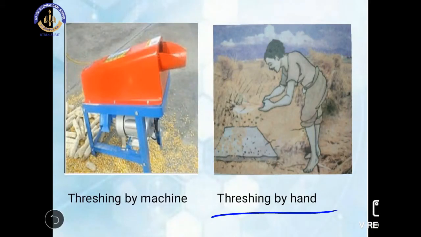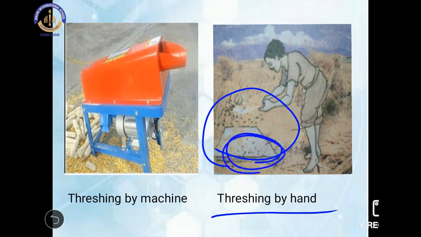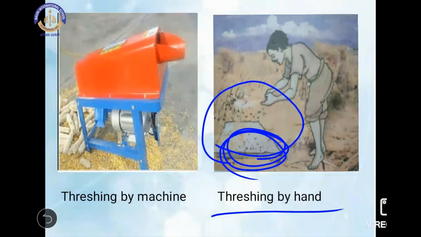They take the stalk of the grain and then they beat the stalk. And as you can see in this picture, the threshing process is done by the machine.